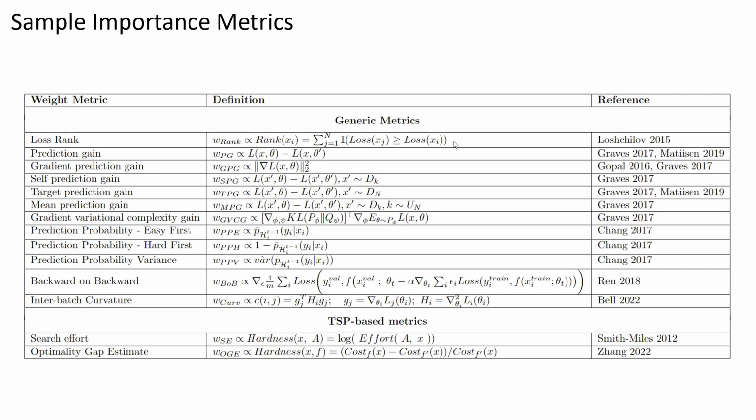Various metrics in the literature can be used as weights. In our work, we focused on using prediction probability variance as a weight metric, which was proven effective for learning with noisy labels. This involves saving the prediction probabilities for the correct class of each instance over time and computing their variance. High variance indicates higher model uncertainty, making such instances prime candidates for selection.